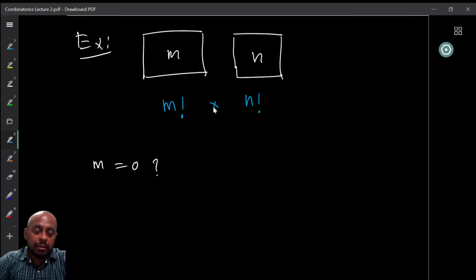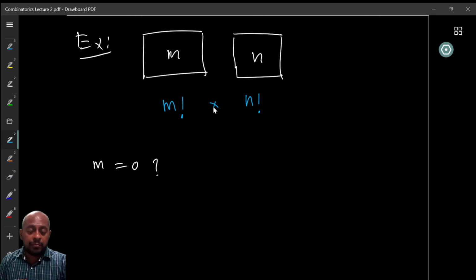So when I say that people in the first room are to be queued up in whatever ways they can, and the second room in whatever ways they can, I still want the answer that the n factorial arrangements are all possible different arrangements of the people in the second room. So I want m factorial times n factorial to be the answer, but then I want to get n factorial as the answer, because that is the number of ways to arrange the people in the second room.